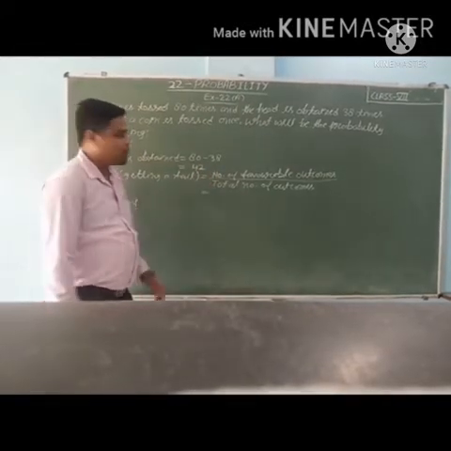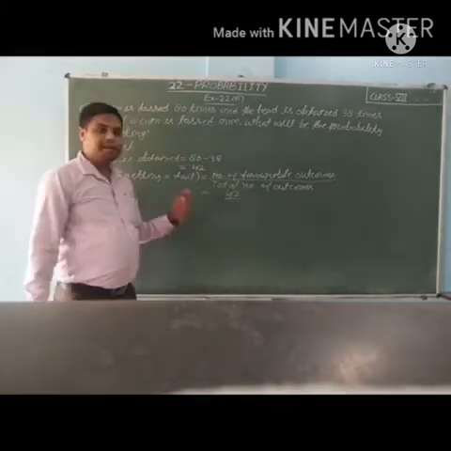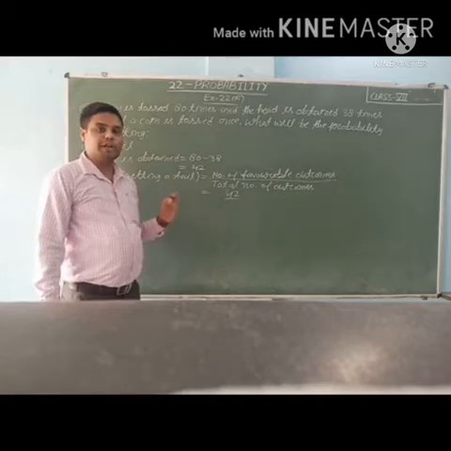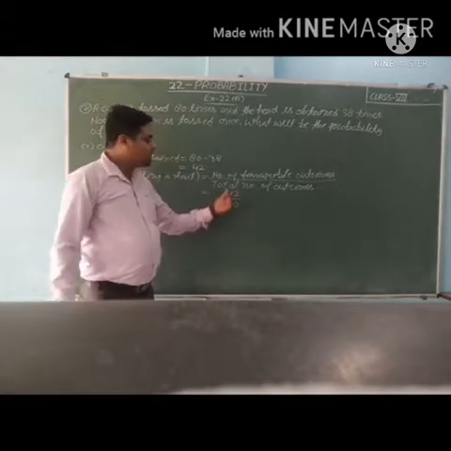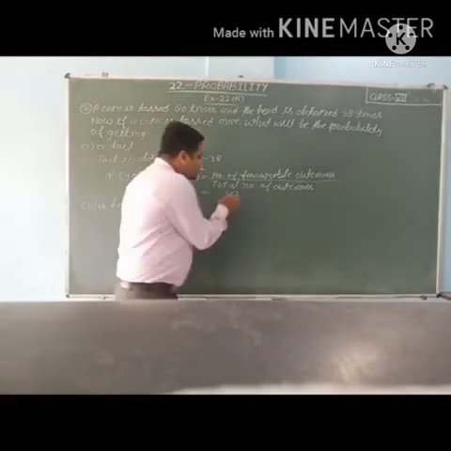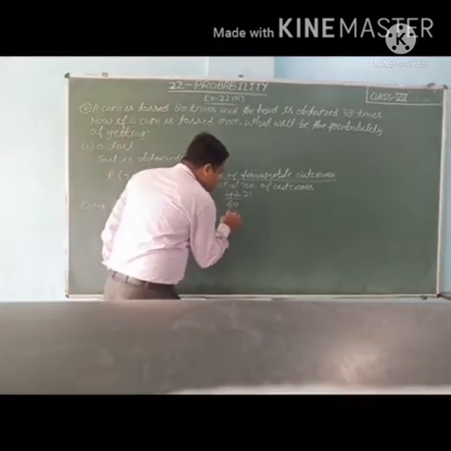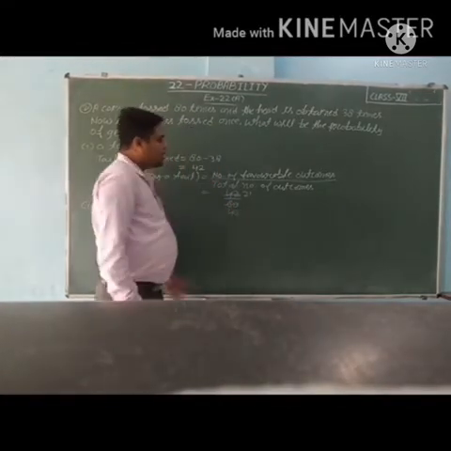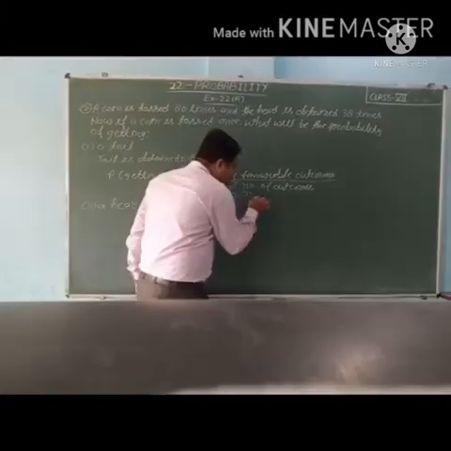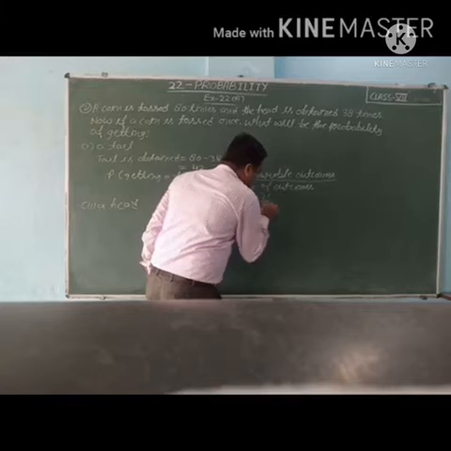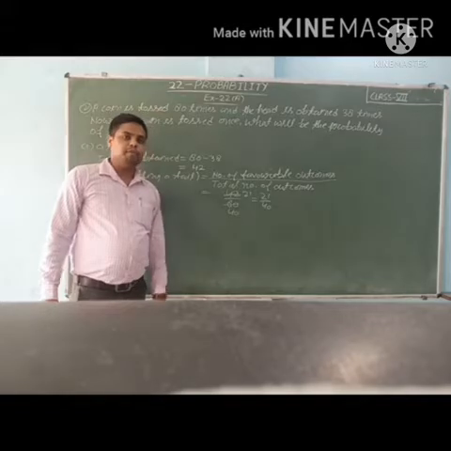So number of favorable outcomes 42. Then total number of outcomes are 80 because the coin is tossed 80 times. So 42 upon 80. If we can divide, we will divide this. 2 2s are 4, 2 1s are 2. Then 2 4s are 8, then 0. Now students, we cannot solve further. So the answer is 21 upon 40. Probability of getting a tail is 21 upon 40.